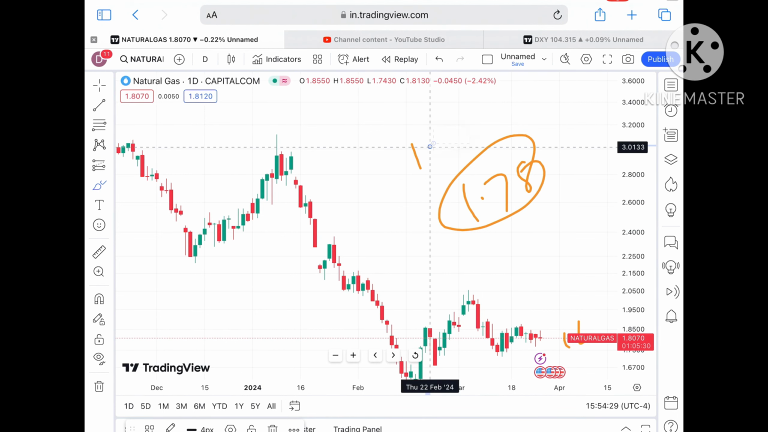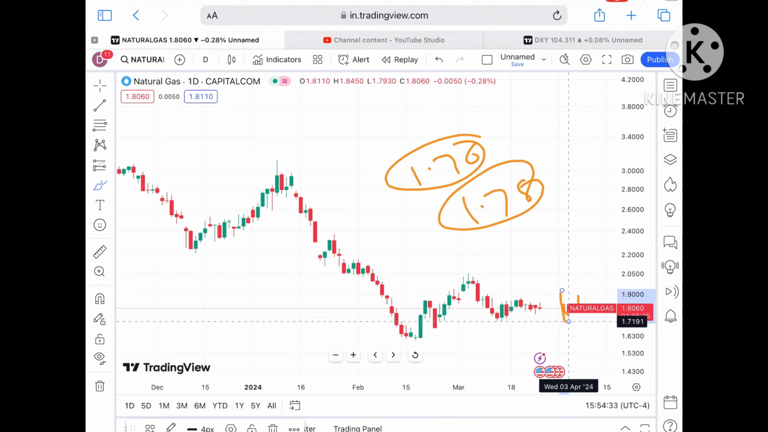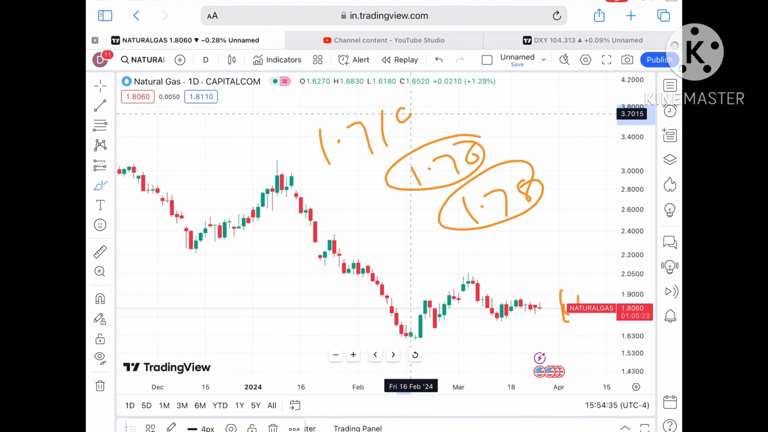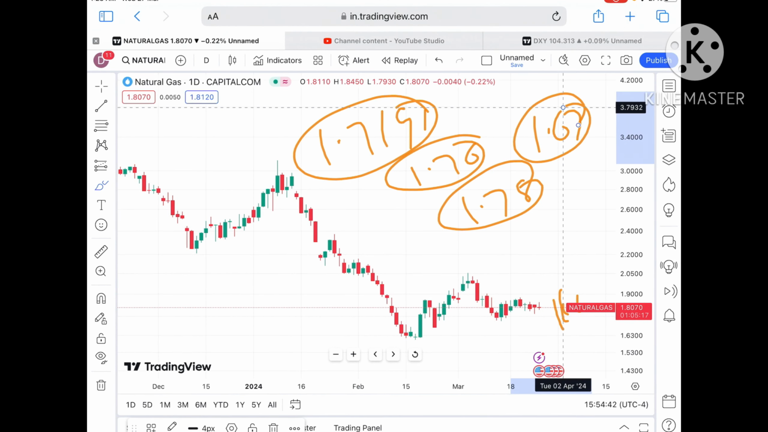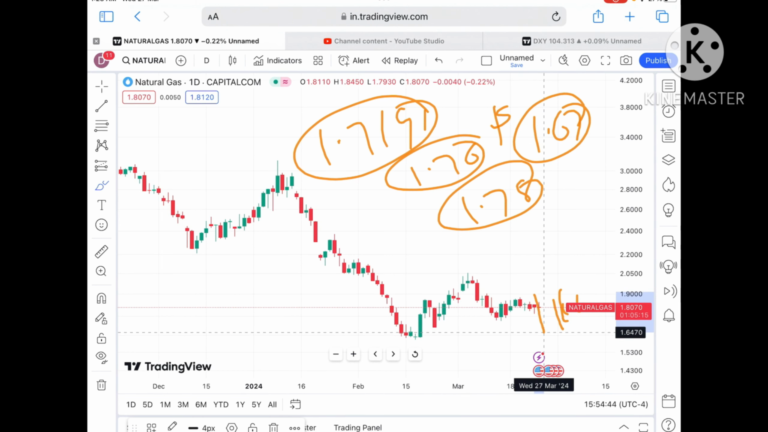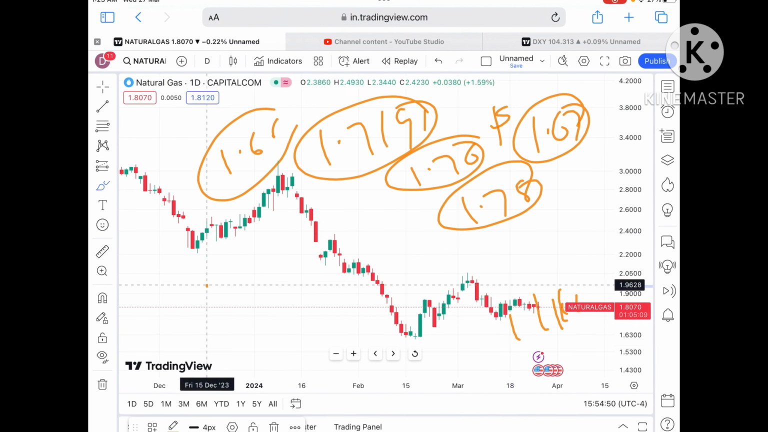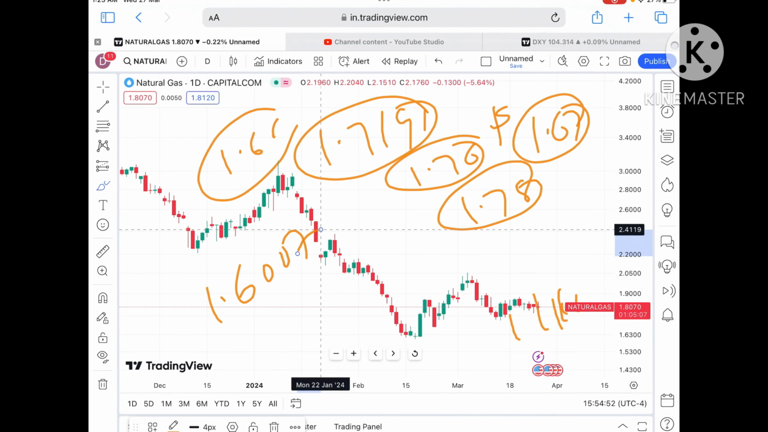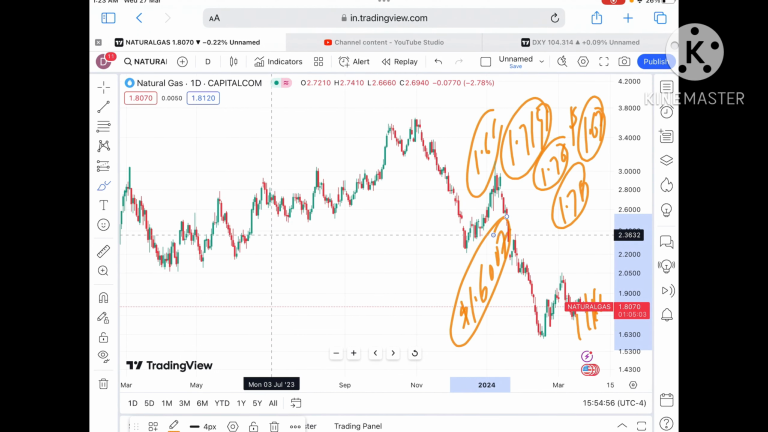a probability of going towards a level of 1.78 will be there, and from there a probability of touching 1.76. Okay, if the price keeps moving below that particular zone, chances of touching a level of 1.7191 will be there, and from there we can see a further downfall towards a level of 1.67. Okay, if the price keeps moving below that particular level, we can see chances of touching a level of 1.66, and from there a further downfall towards $1.6007.